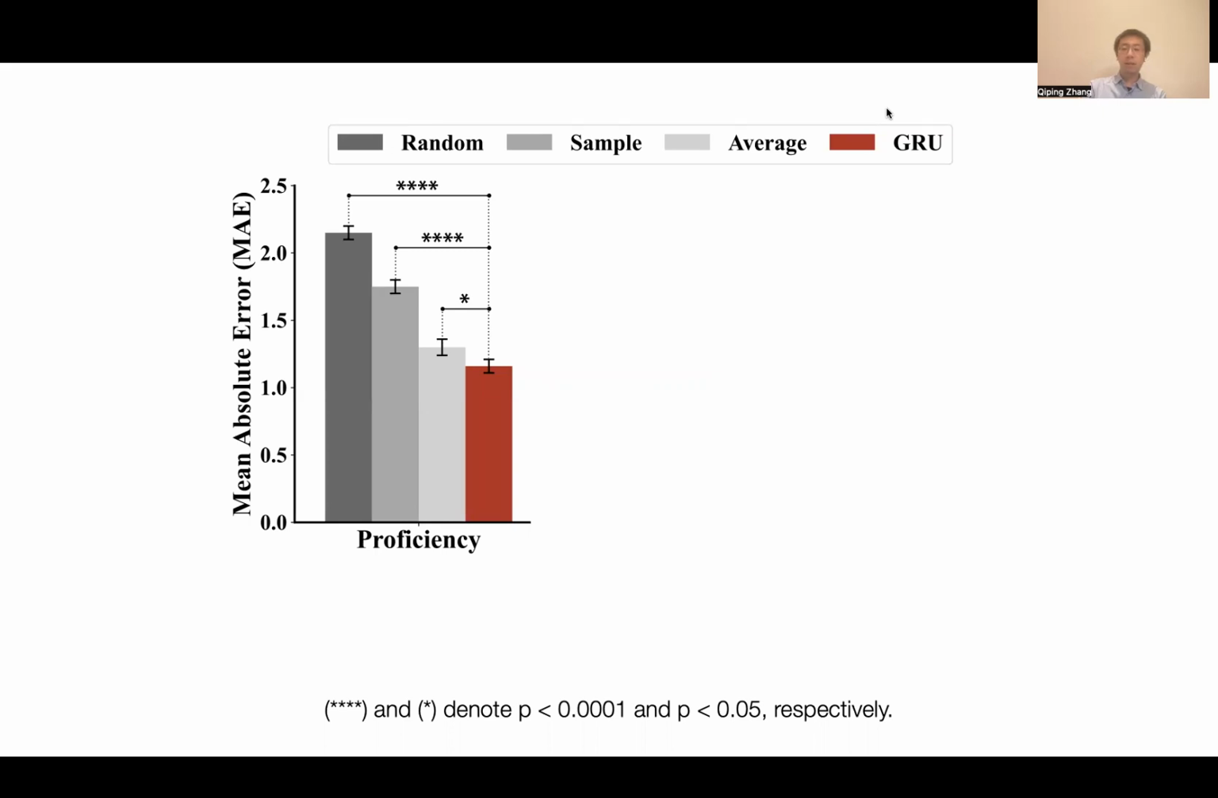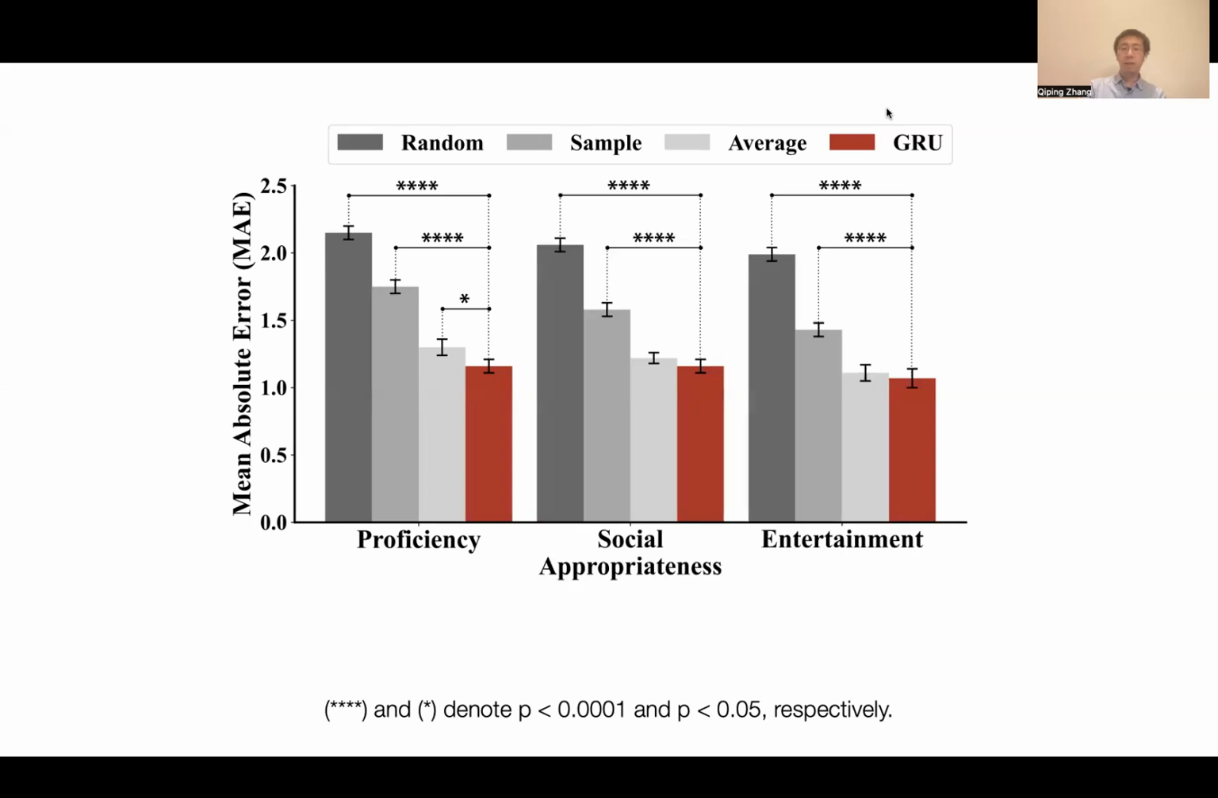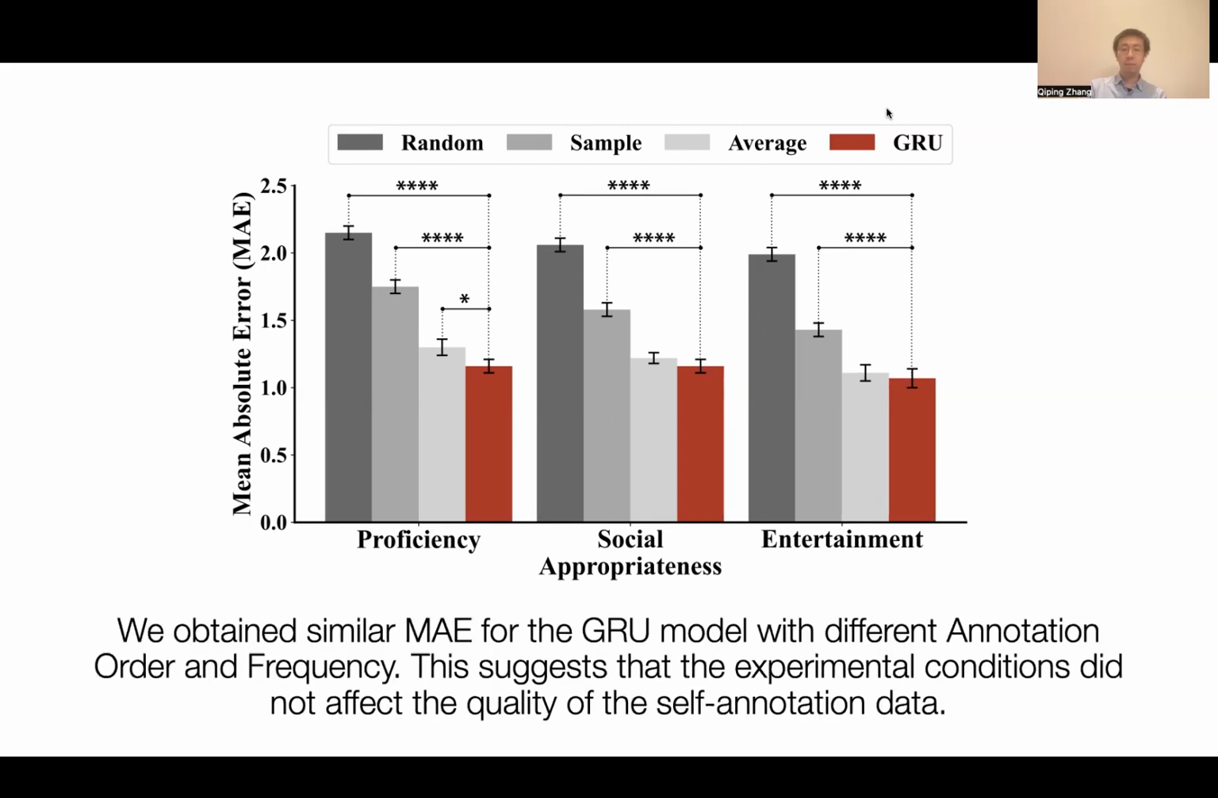For proficiency, the GRU model had a significantly lower error than all the baselines. For the other dimensions, our GRU model was also significantly better than the random and sample baselines. Our results show that a predictive model trained with our study data can infer the explicit feedback labels from implicit observable reactions better than guessing, especially when considering the photography proficiency dimension. Worth noting, we obtained similar mean absolute errors for the GRU model with different annotation order and frequency. This suggests that the experimental conditions did not affect the quality of the self-annotation data.